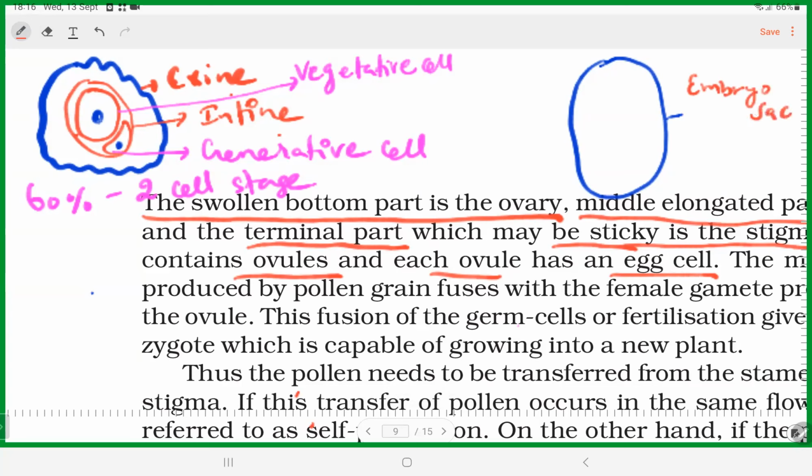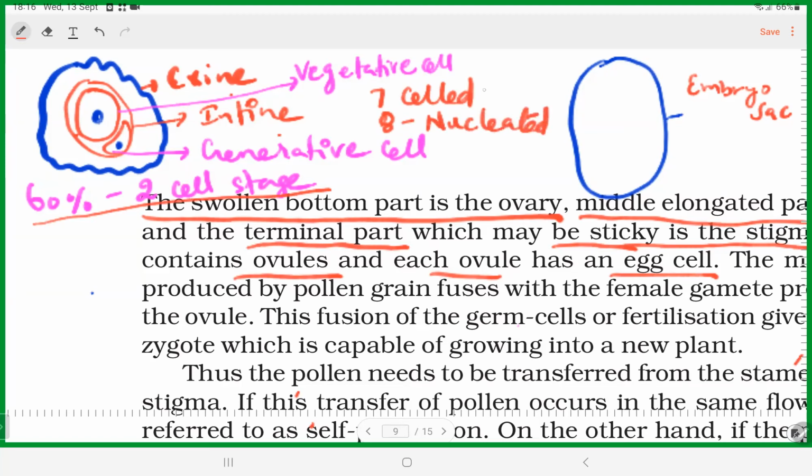Embryo sac, and then the mature female gametophyte should have, listen: pollen grains, 60% at the 2-cell stage, but the female gametophyte is at the 7-celled and 8-nucleated stage.